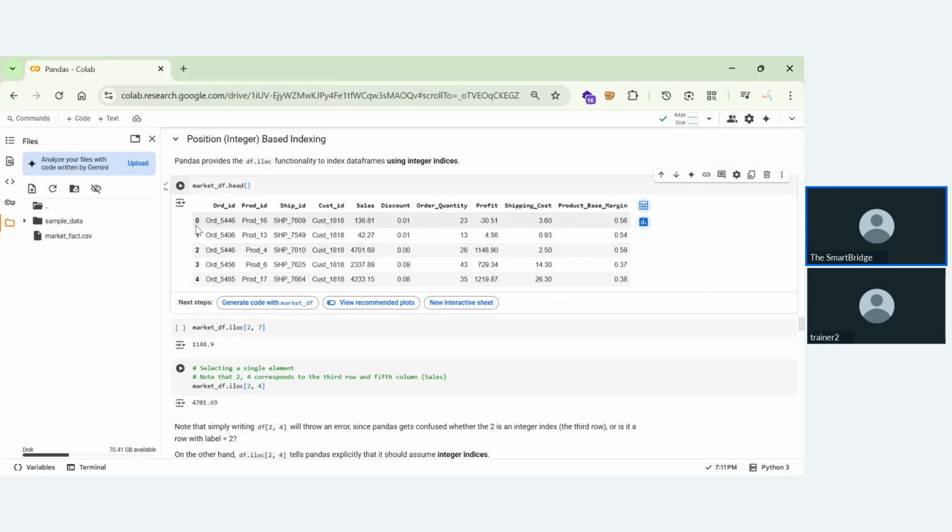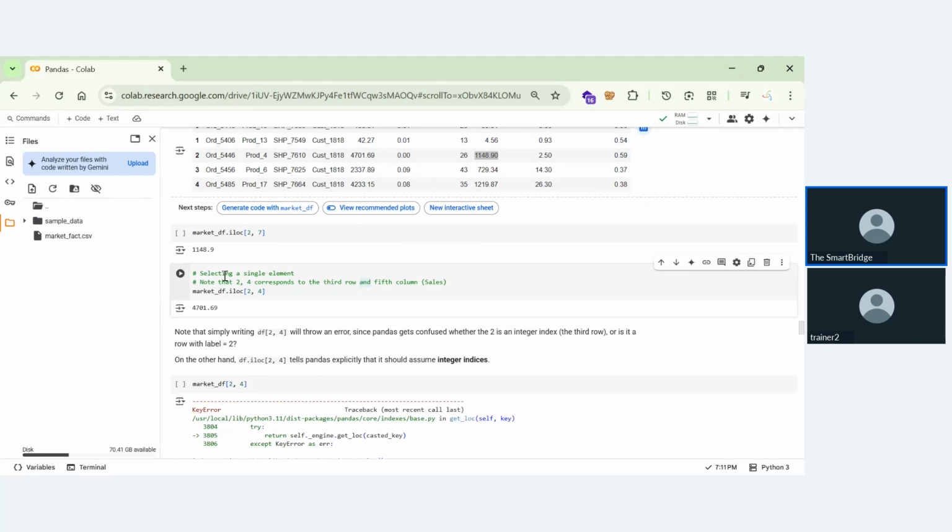So you can see that we're having a numerical called 0. We need to count from 0. I was just testing whether you got my point or not. In the previous session also I told you that we'll be counting from 0. So I was checking whether you guys were listening to the class. I can see some responses that you guys were listening. So getting back, we can see that this is a number which we are getting, that is 1148.9. This states that we are getting the value from the second row, that is the 0th row, first row, and second row. And after that, we are getting the value from column 0, 1, 2, 3, 4, 5, 6, 7, seventh column.